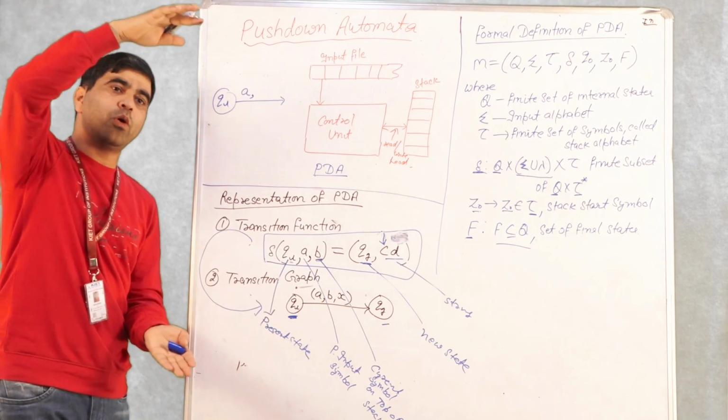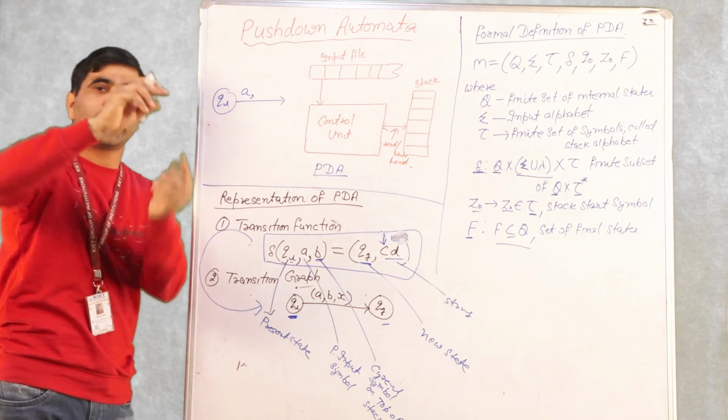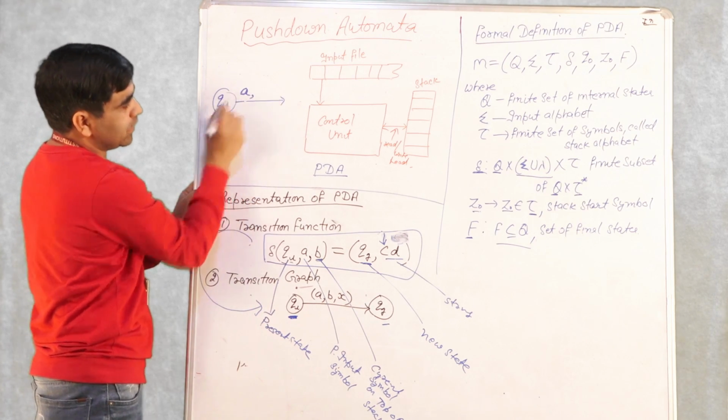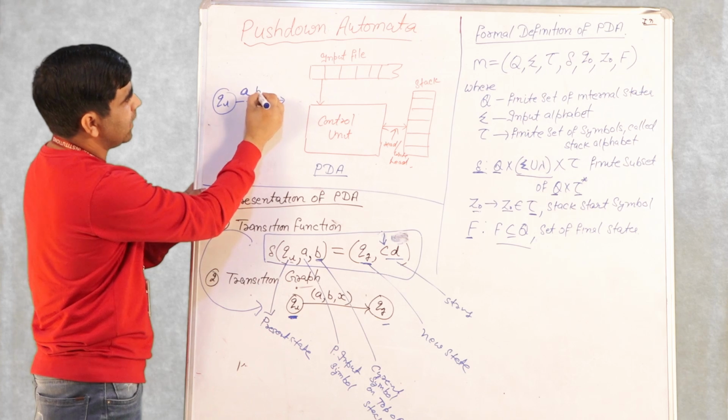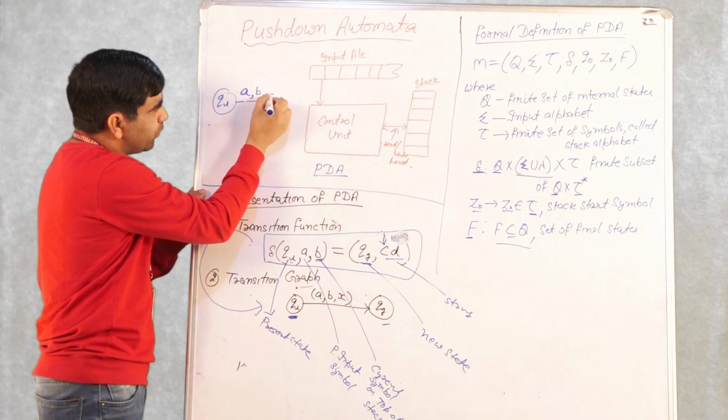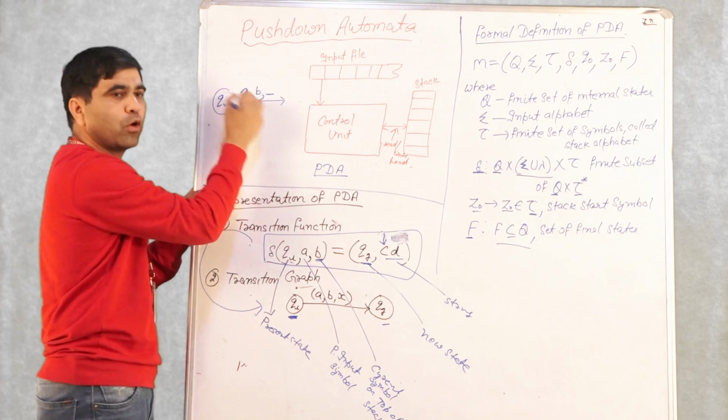There can be a whole lot of symbols on the stack, but we only write the top symbol of the stack. So first the current input symbol, then the current symbol on top of the stack, and third the string which replaces the current symbol on top of the stack.